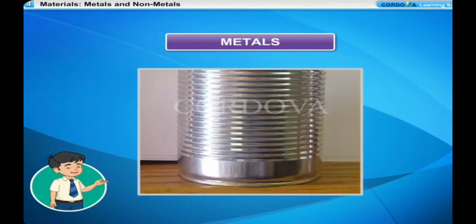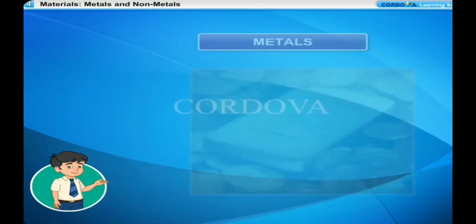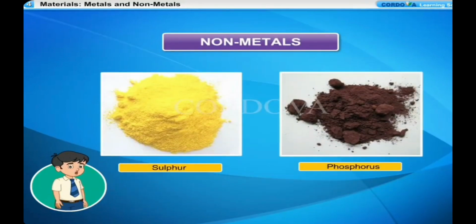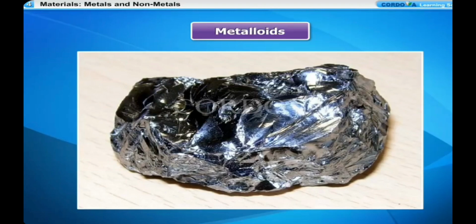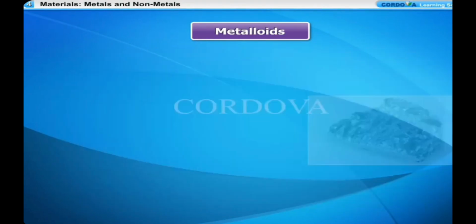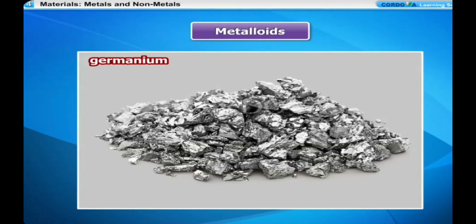Metals: iron, copper, tin, gold, etc. are metals. In general, metals are hard and shiny in appearance. Non-metals: sulphur, phosphorus, hydrogen, oxygen, nitrogen, carbon, etc. are non-metals. In general, they are not so hard. Most of them have dull appearance. Metalloids: some elements have certain properties of metals and some properties of non-metals. These are known as metalloids. Arsenic, antimony, silicon and germanium are some examples of metalloids.